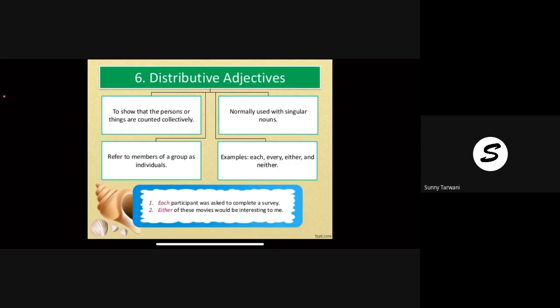Though I told the whole class at a time, but I am referring to each one of you, that each one of you should complete your fair book by tomorrow. So everyone is included in that. So I referred to one girl at a time, and though I talked to the whole class. See, each participant was asked to complete a survey. So there will be many participants, maybe 5, 10, 20, but each participant had to complete it.